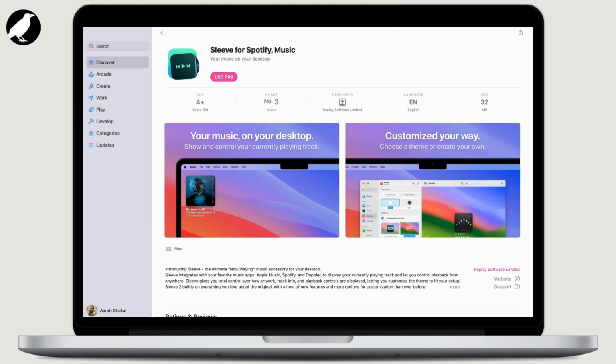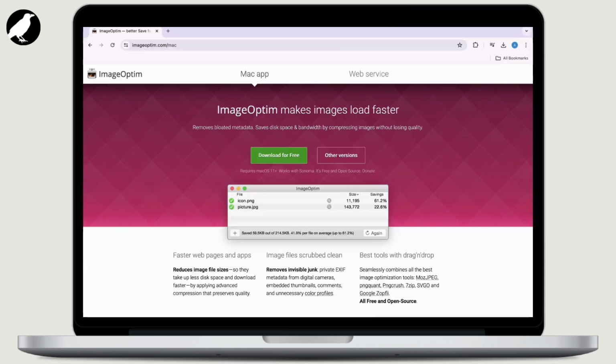Now on seventh, we have Sleeve for Spotify app. Sleeve integrates with your favorite music apps, Apple Music, Spotify, and Doppler, to display your currently playing track and let you control playback. Lastly, we have ImageOptim.